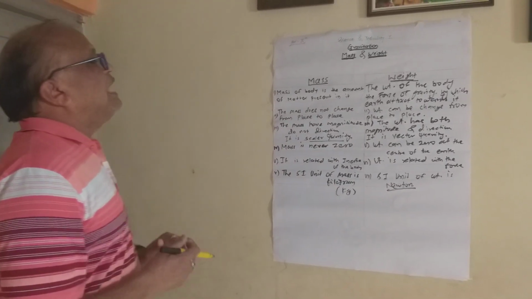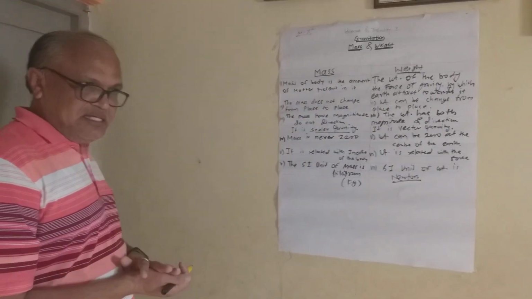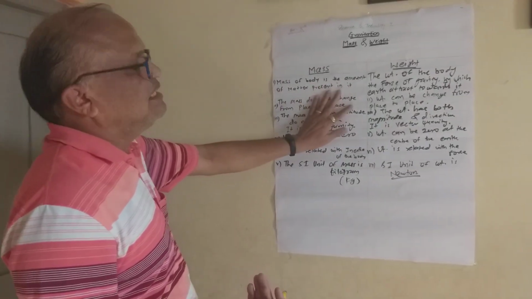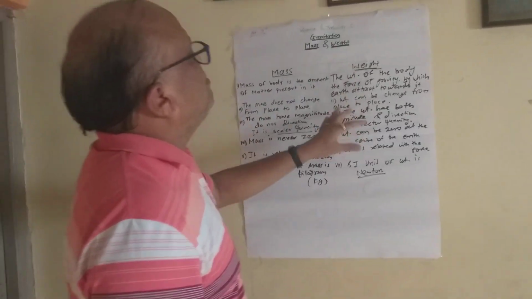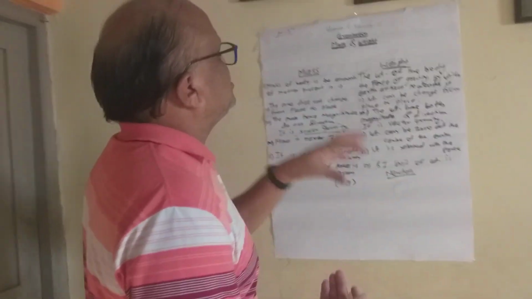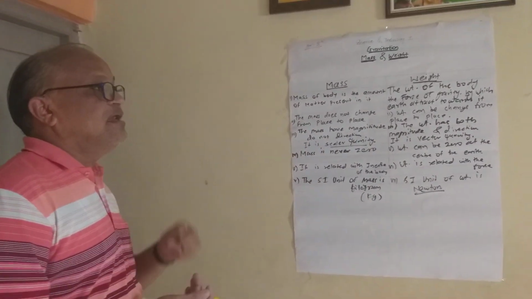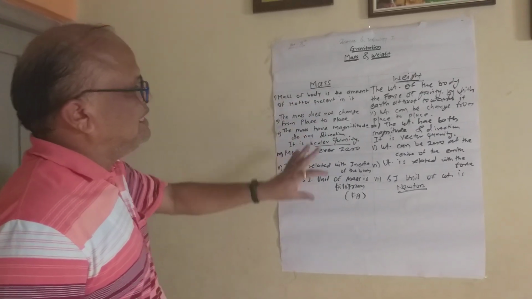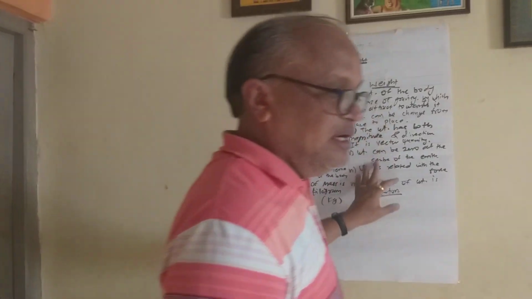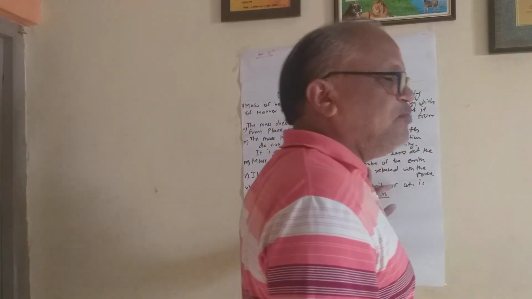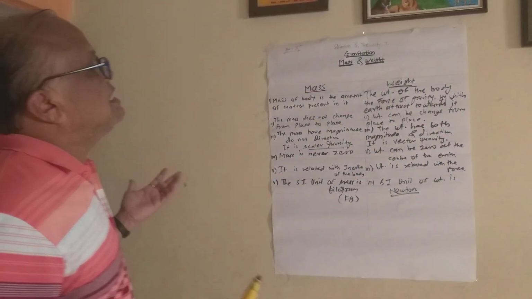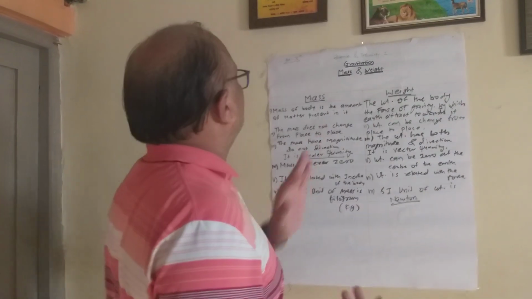Then the mass does not change from place to place. म्हणजे वस्तुमान हे एका ठिकाणाहून दुसऱ्या ठिकाणी बदलत नसतं. But weight can be change from place to place. परंतु वजन हे एका ठिकाणाहून दुसऱ्या ठिकाणी बदलत असतं. Why? Because mass is related with inertia, while the weight is related with the force of gravity. Force of gravity is different at the different places. That's why the weight can be changed from place to place.